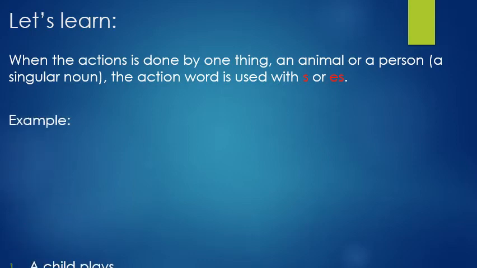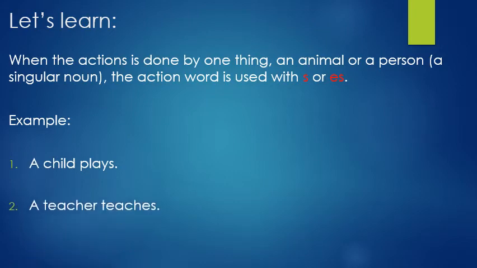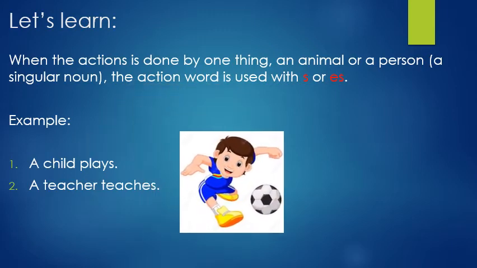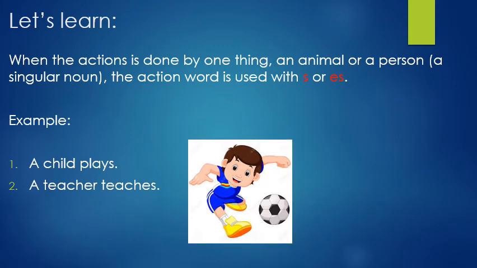See the example. A child plays. A teacher teaches. Now two sentences I have put up here. A child plays. Now child is one boy, one girl. Right? And that child is playing. A child plays. Can you see? P-L-A-Y-S.